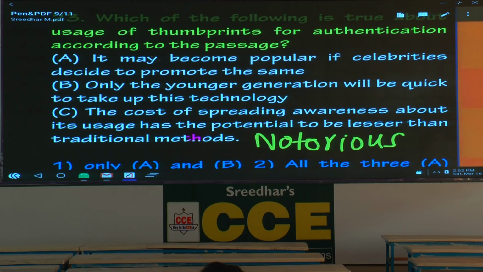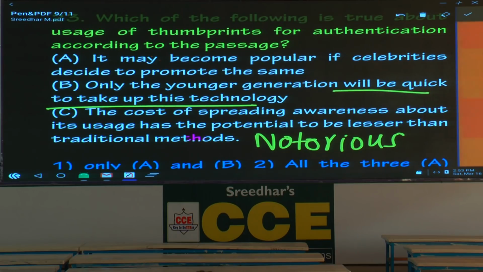Here, what is the option? Only the younger generation will be quick to take up. Not all the people who will be quick to take up. Please understand the option. Will be quick to take up this technology. Who will be quick to take up this technology? Younger generation or other people? So obviously it is right. Still you have an objection. Fine. What is the third option?